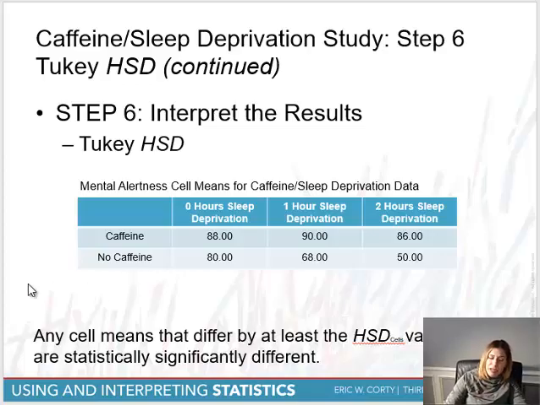So that is how I would analyze the data. That's how I would interpret it. And then the last thing that you would always want to do is follow it up with some sort of recommendation for what you might want to do next. So in this study, they were deprived very mildly, 1 hour, 2 hours of deprivation. You might want to pose something differently. This was just 1 dose of caffeine. You might want to see if a higher dose of caffeine might work. It really is up to you. So that is our multi-factor ANOVA.